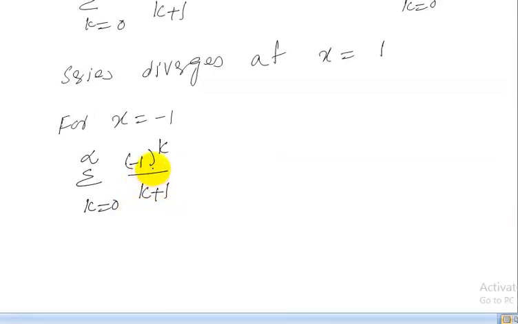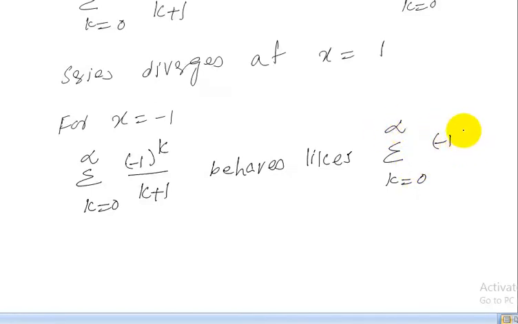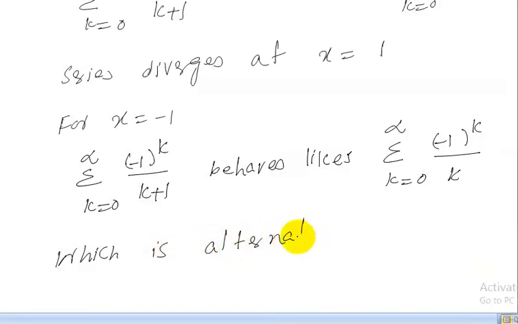As this is an alternating series, an alternating harmonic series, which behaves like, by using the comparison test, summation k from 0 to infinity minus 1 power k upon k, which is the alternating harmonic series.